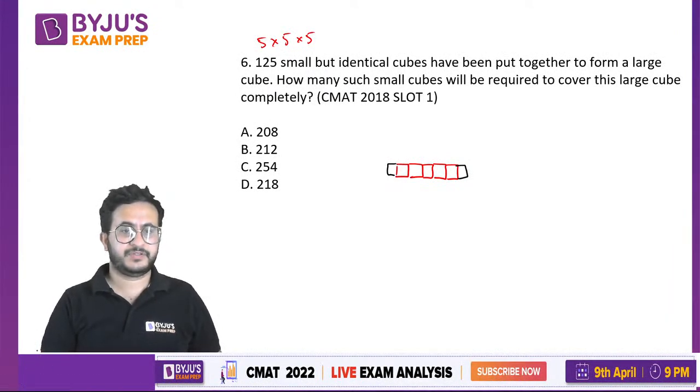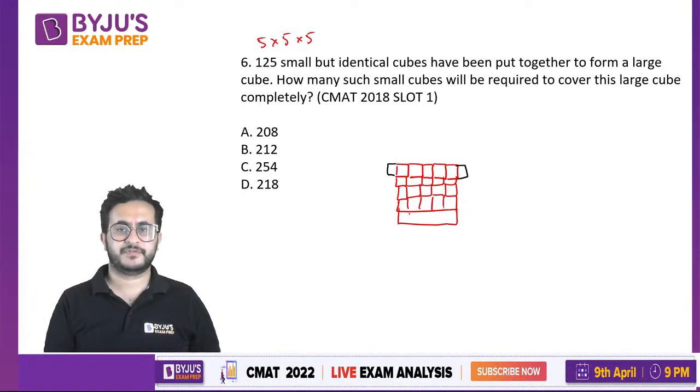Okay, if we cover this, now this we saw in one dimension. If we are just covering the length, suppose it is a two-dimensional figure. Suppose we say that it's a 2D. Now that was not a single line. Suppose we had a square like this, 5 into 5. If you have to cover 5 into 5, what will we do? We will cover on this side, and we will have extra on this side, and we will cover this side.